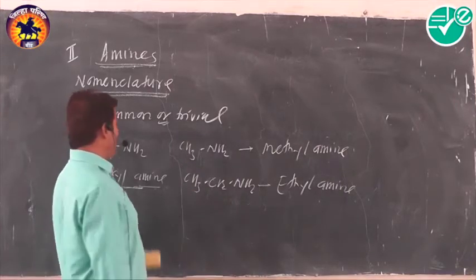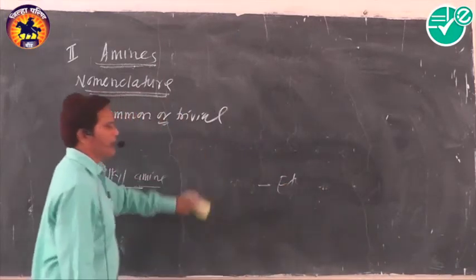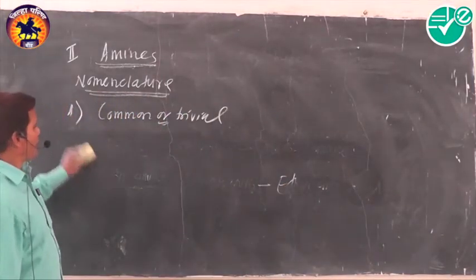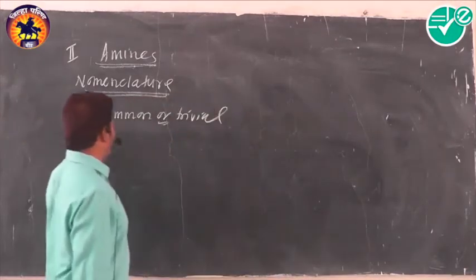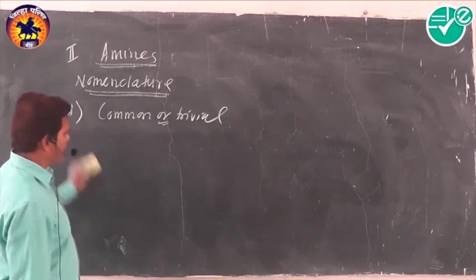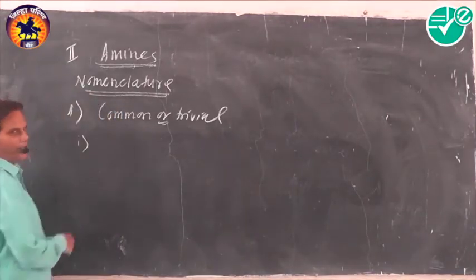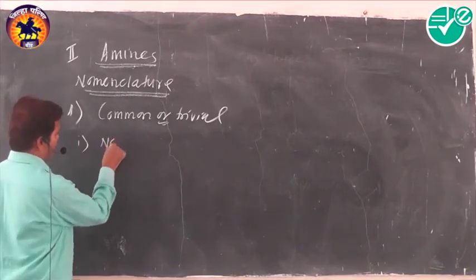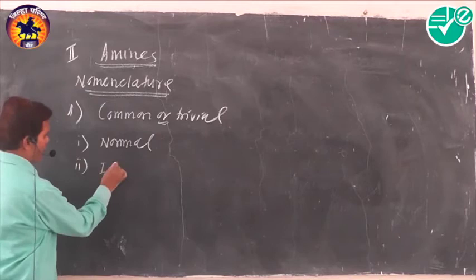But in the case of higher amines, those containing three or more carbon atoms, their names are given by using five different types of prefixes. The first prefix is normal. Second is iso.